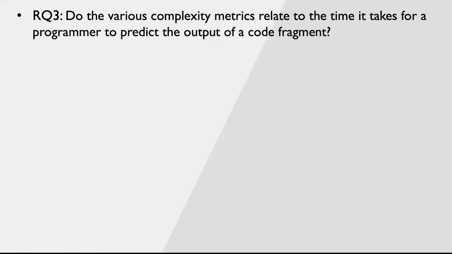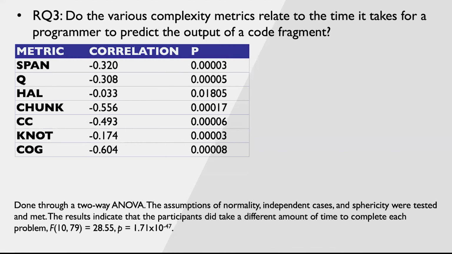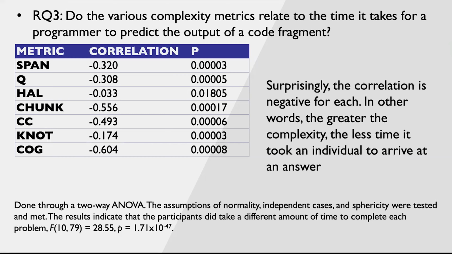Do the various complexity metrics relate to the time it takes for a programmer to predict the output of a code fragment? And the answer is yes, my p is 1.71 times 10 to the negative 47. In other words, we're highly likely that what we're seeing is not random chance. However, and this is the crazy thing, the correlation is negative. In other words, the greater the complexity, the less time it takes for an individual to arrive at an answer. And this is true for all 7 complexity measures.